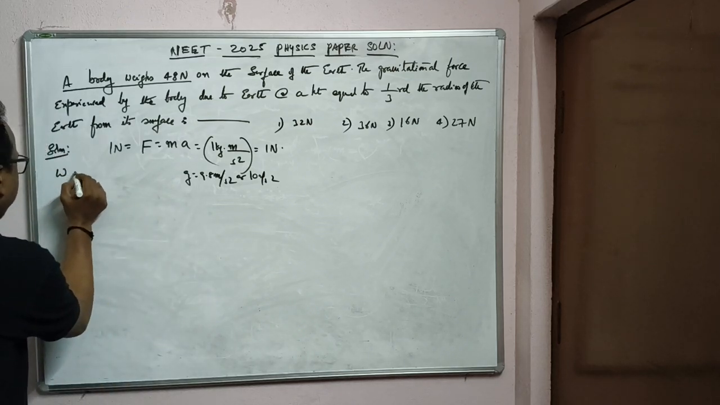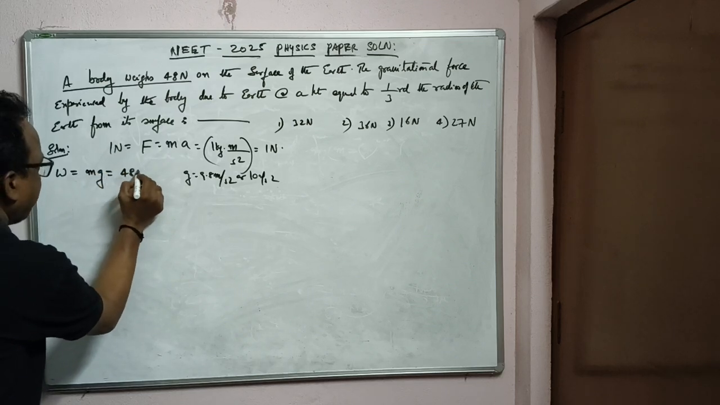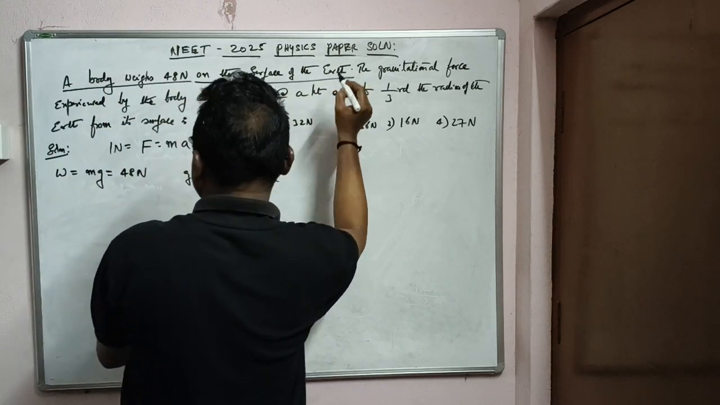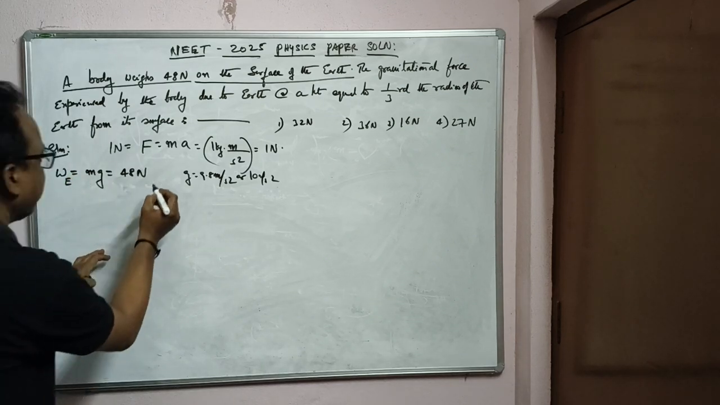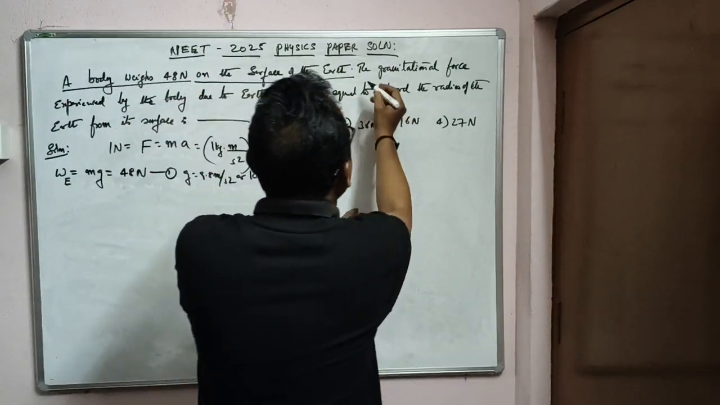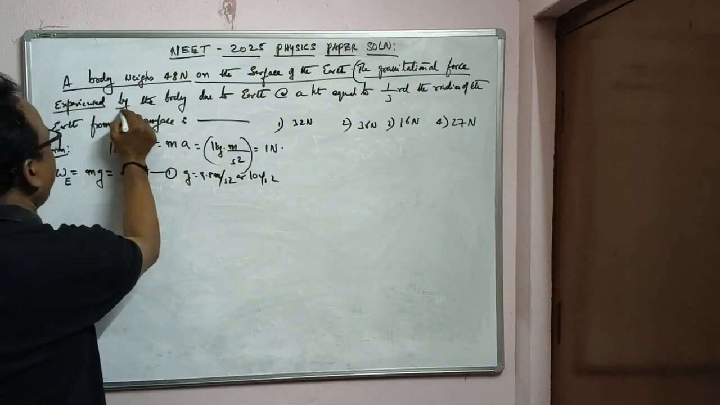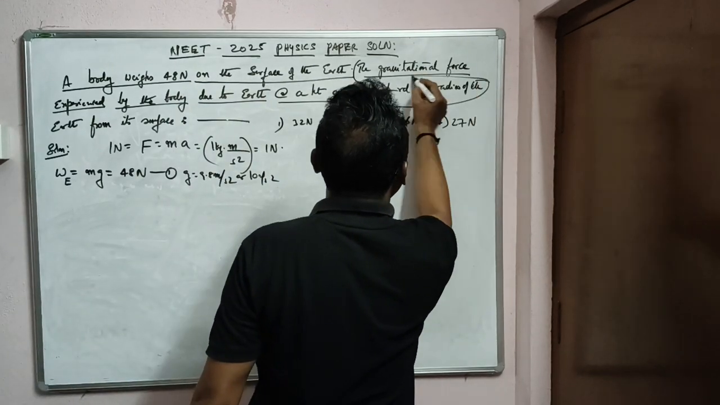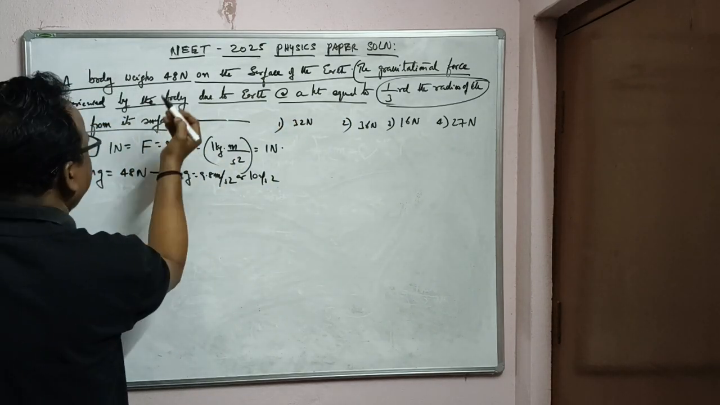Weight on earth surface, how much? Weight is equal to mg, given as 48 newtons. So this is on what? On surface of the earth. On the surface of the earth, W is given 48. Equation 1. Now what is asking? Please make a note here. The gravitational force experienced by the body due to the earth at a height equal to one third the radius of the earth from the surface.